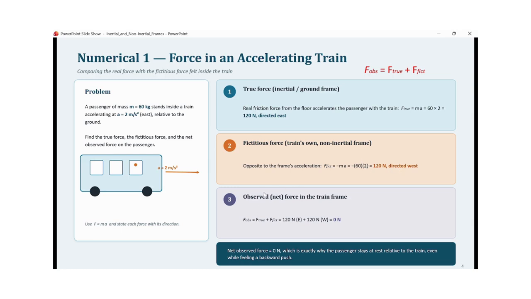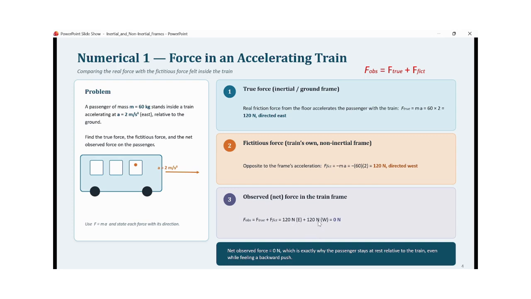Now the observed or net force in the train will be the combination of, or the resultant of, the true force and the fictitious force. True force is acting in the east direction and magnitude is 120 Newton, whereas the fictitious force is acting in the west direction and magnitude is again 120 Newton.